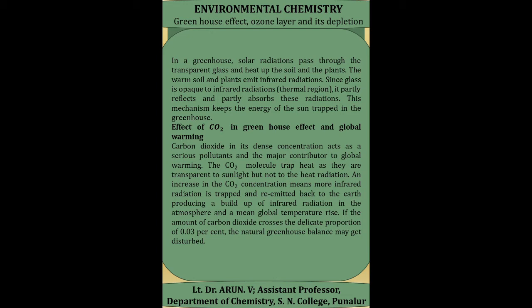In a greenhouse, the solar radiations pass through the transparent glass and heat up the soil and plants. The warm soil and plants emit infrared radiations. Since glass is opaque to infrared radiations, it partly reflects and partly absorbs these radiations. This mechanism keeps the energy of the sun trapped in the greenhouse.